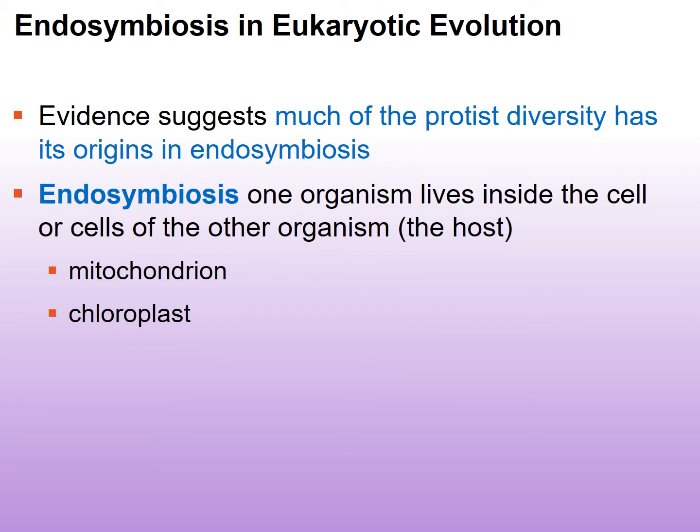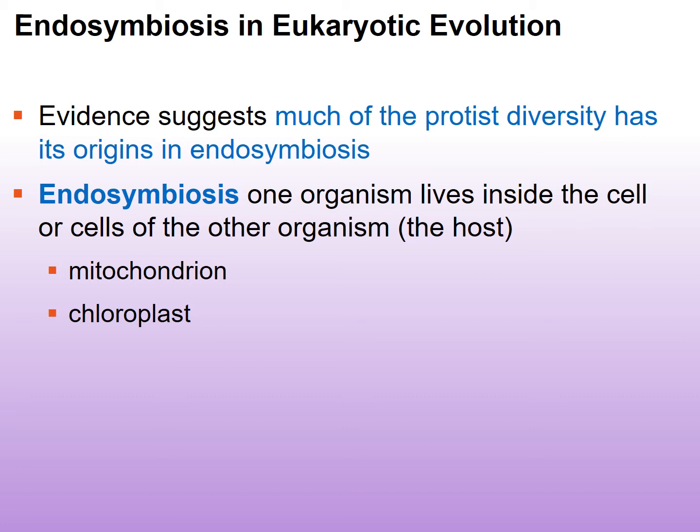Now, it is thought that endosymbiosis has brought about such diversity in the protists. And the evidence kind of shows this, right? So, endosymbiosis, remember, is a relationship between two species in which one organism has been engulfed or lives inside the cell of another organism.